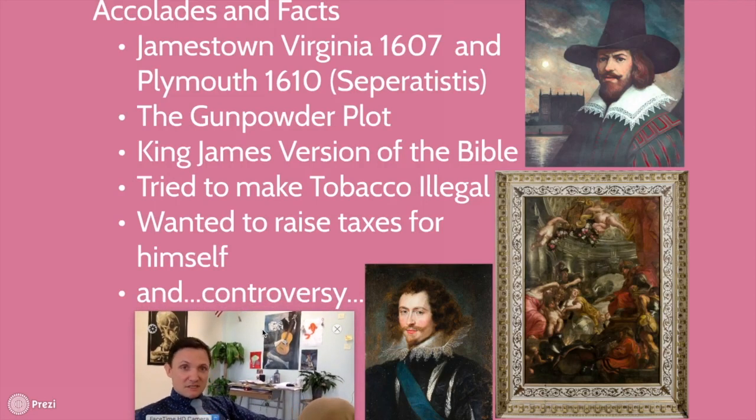And so some of the crazy things that end up happening with him, his accolades and his facts, right? Jamestown, Virginia, in 1607 was settled while he was in power, right, named directly after him, and then he tried to pay homage to the Virginia Company, named after Queen Elizabeth, the Virgin Queen, right? Because here's the crazy thing, he didn't directly settle the Jamestown colony, but he allowed them to do that, right? He told them, go out and make your own money, but you need to pay me this customs tax. See what I'm talking about? He just wanted a bigger allowance.